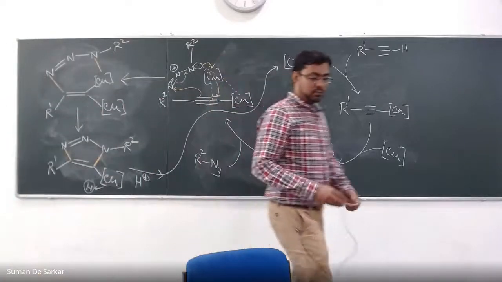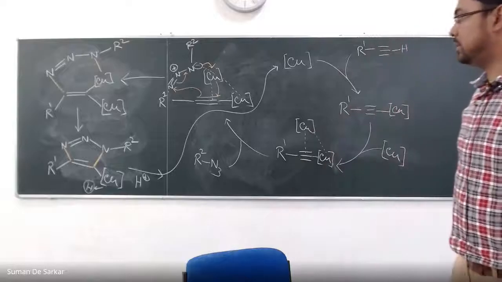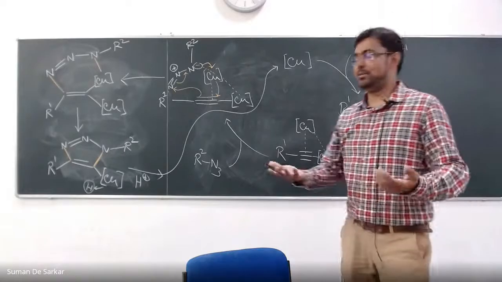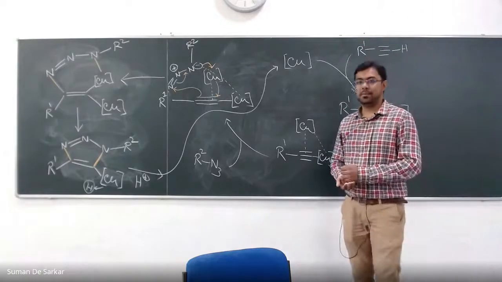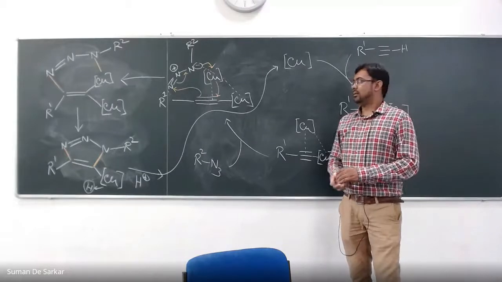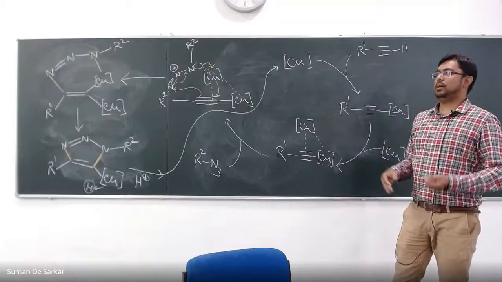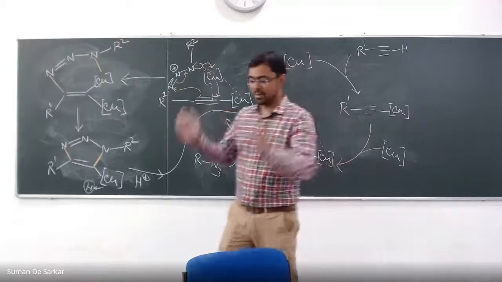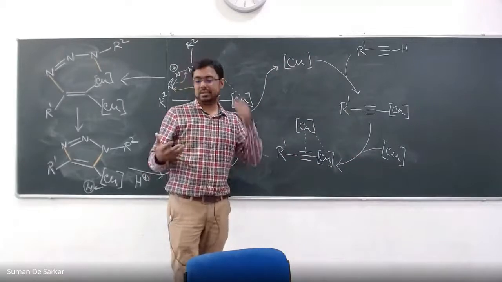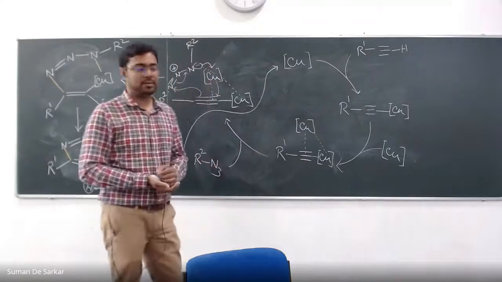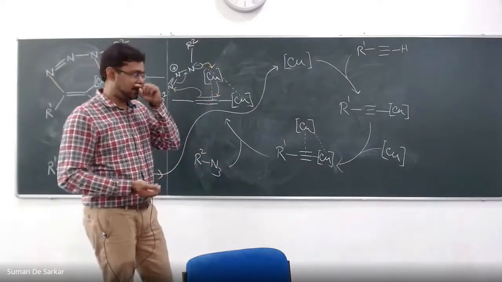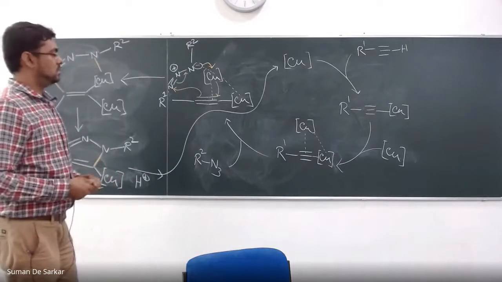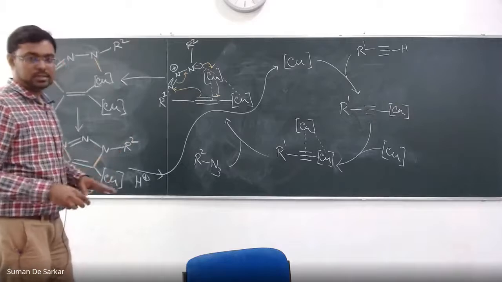I'm not drawing the product anymore. I'm sure that you understood that. You regenerate this thing. So it's a little bit complex. That's why it's a science paper, of course. Getting a Science or Nature paper is not easy. And although mechanistically it's a bit complex, when you perform the reactions, it's that easy. Just dump everything, mix it and run it. In most cases, it works at room temperature. Sometimes maybe 40-50 degree heating is required to make 100% conversion. But it's so easy and so efficient.